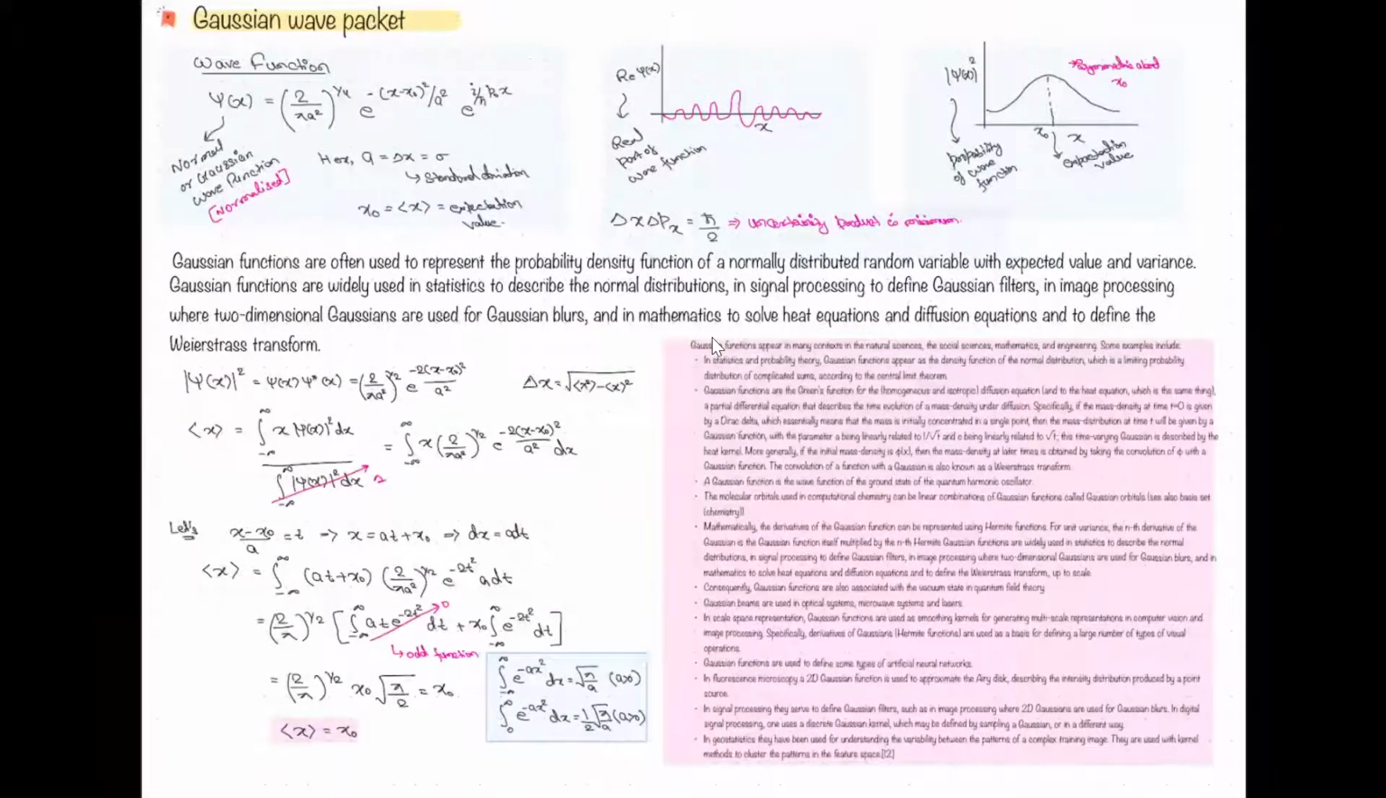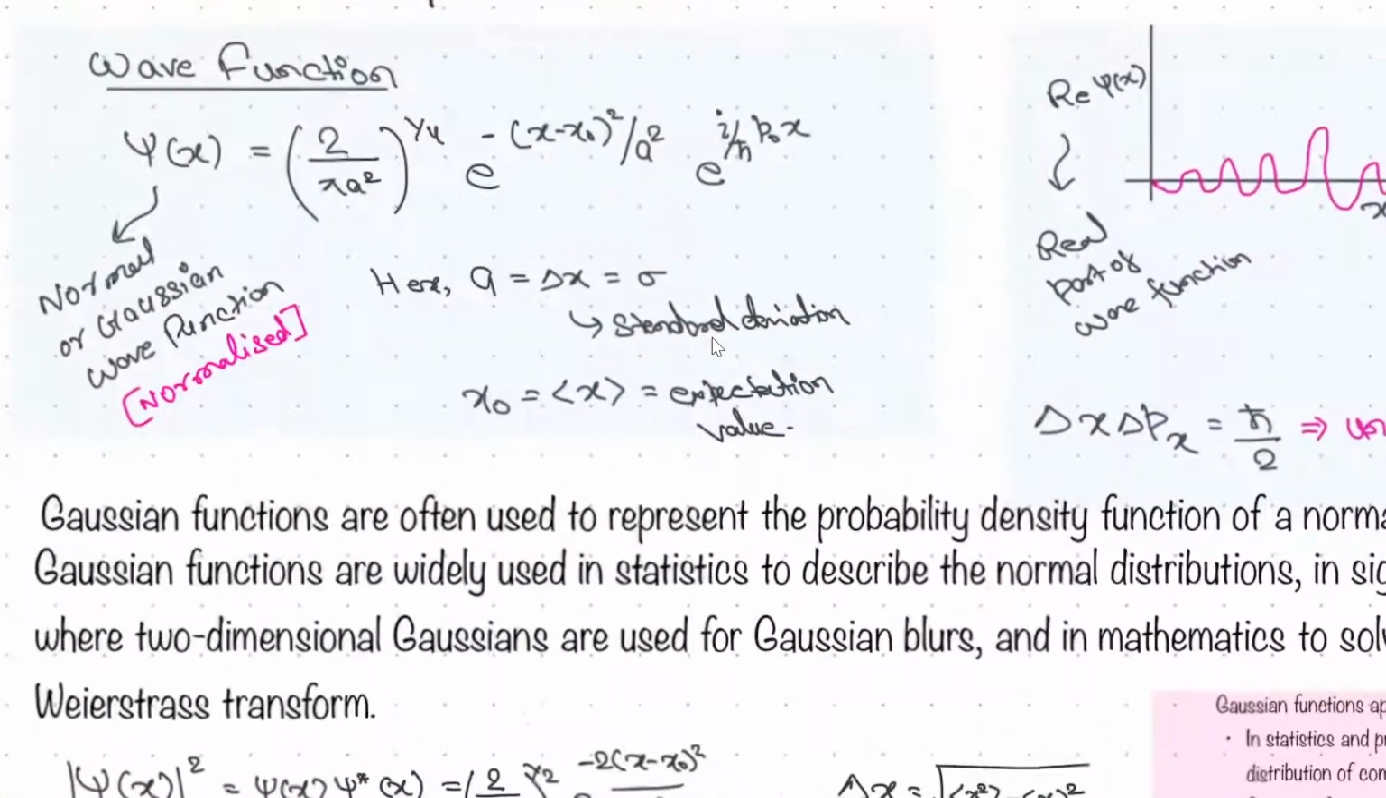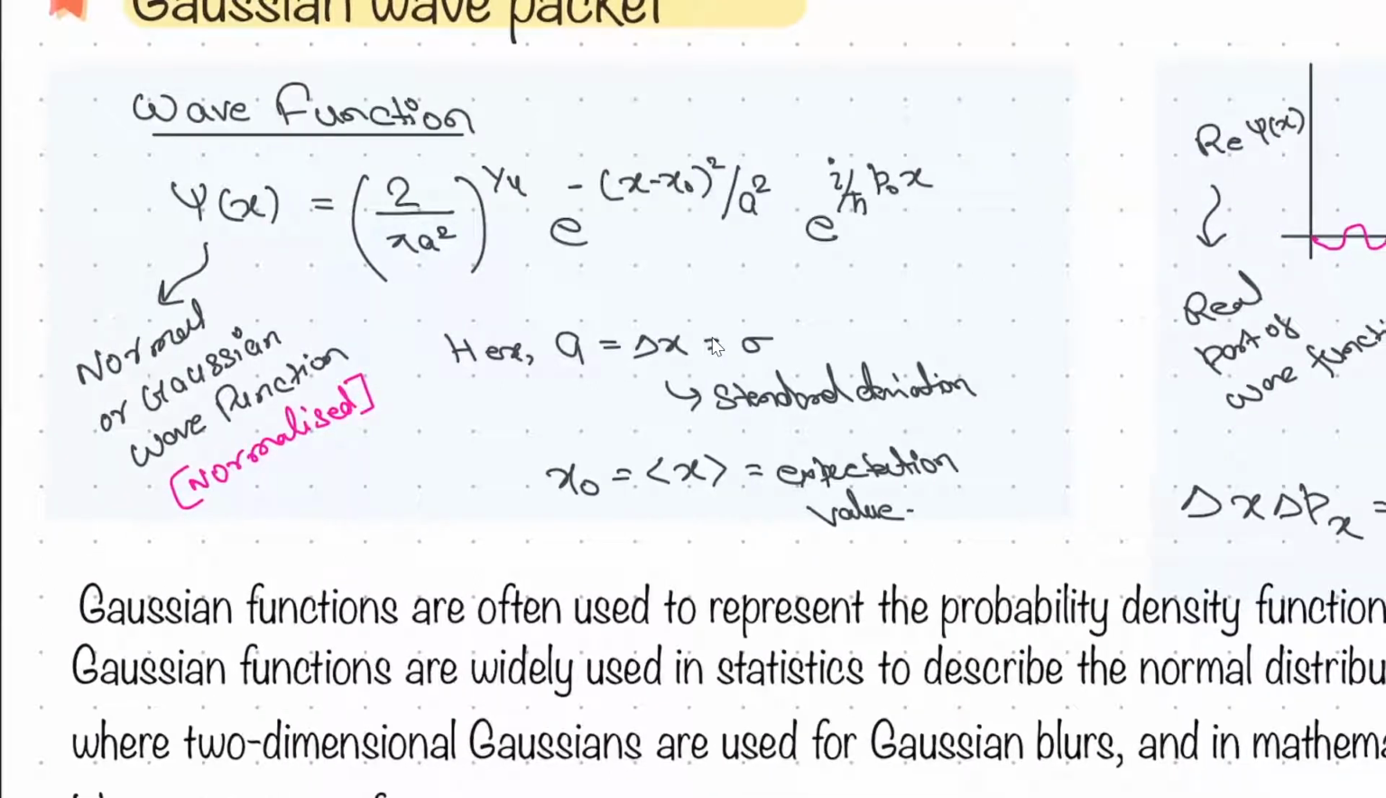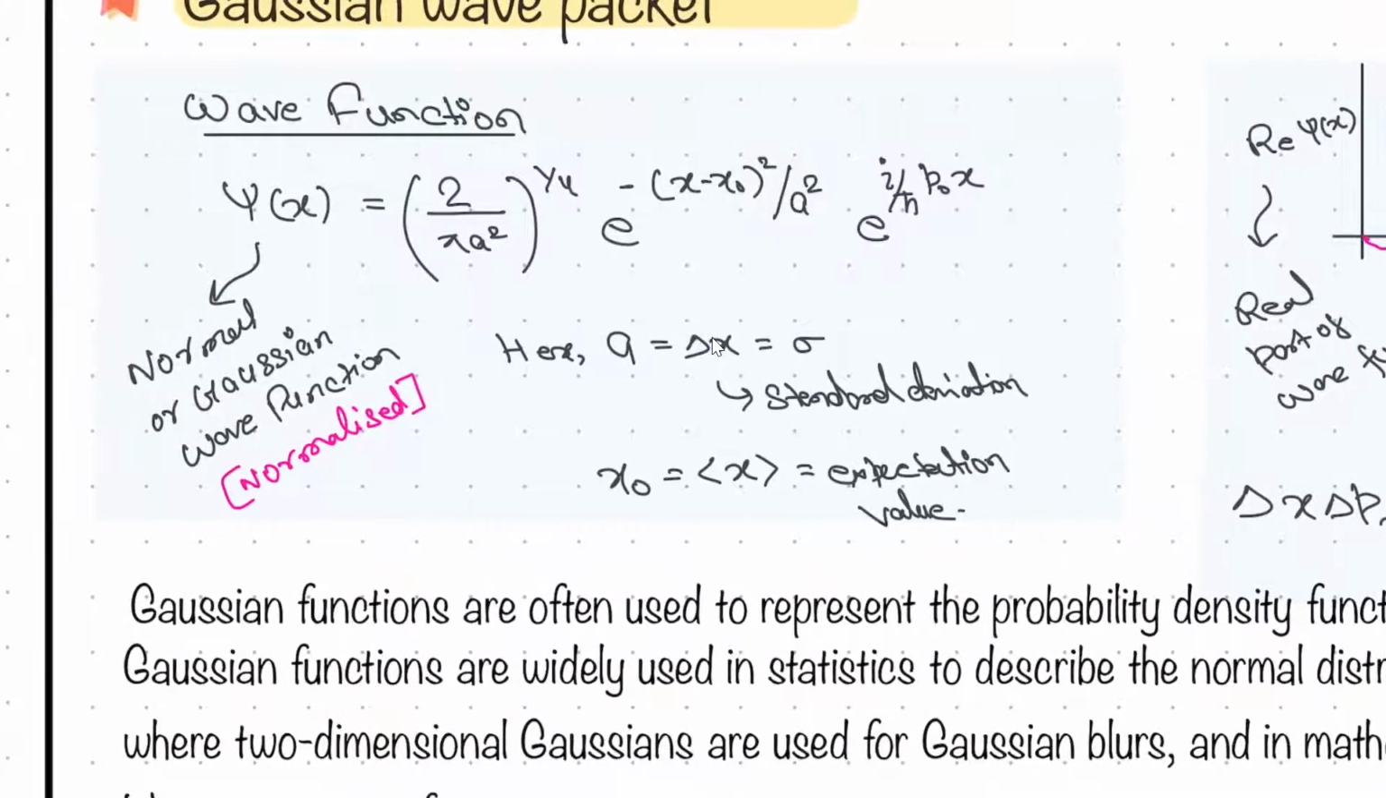So after this, let's come to a very, very interesting and important wave function, wave packet, whatever you want to say. That is the Gaussian wave function, right? And you need to learn these equations. This is basically a normalized Gaussian wave function, it is called, right?